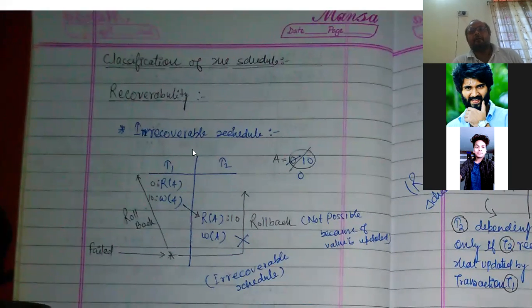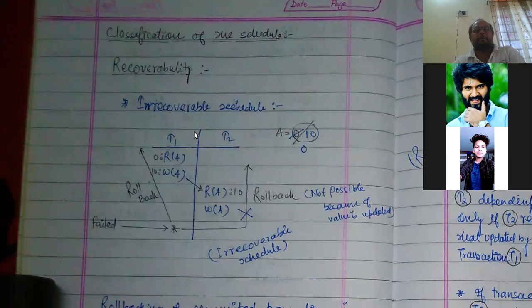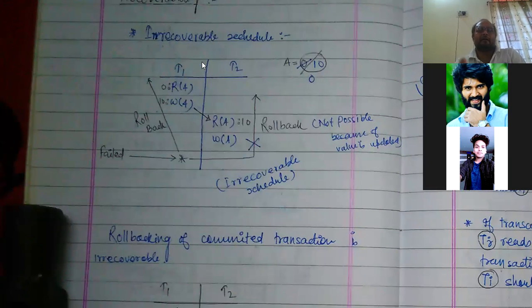See, what is a recoverable schedule or irrecoverable schedule? There are strict schedules, recoverable schedules, irrecoverable schedules, and cascadeless schedules. These are the types of schedule. So I am teaching you so that you understand what it actually is. Otherwise, you can solve the question. I have a method by which you can directly solve the question.